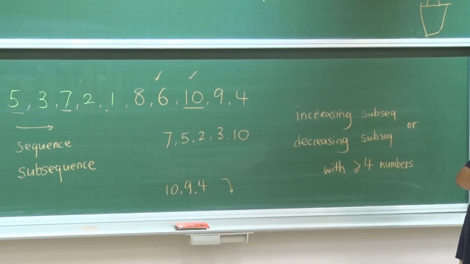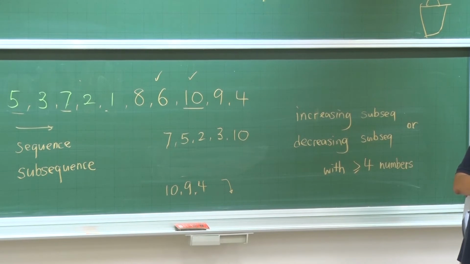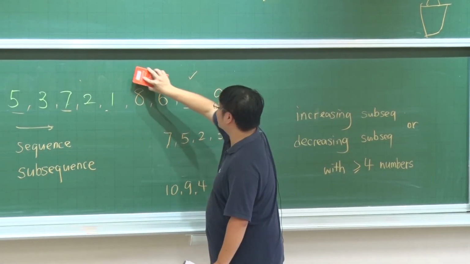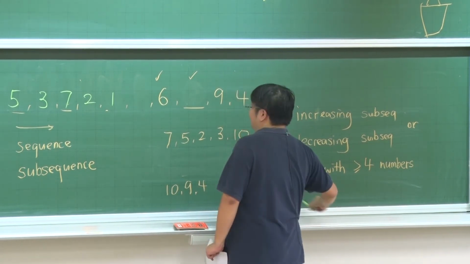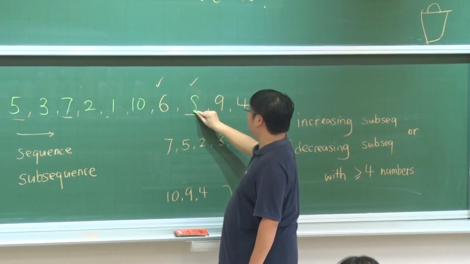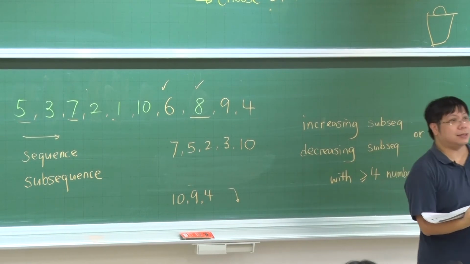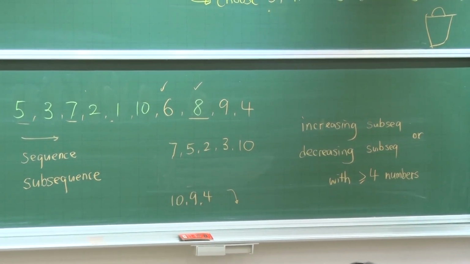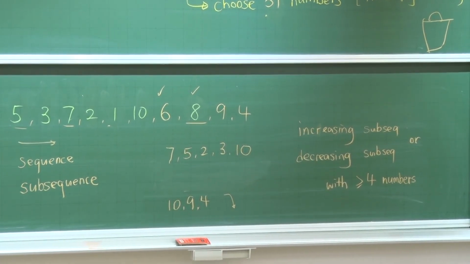Yeah, there is. Okay, I can see one. There is 5, 7, 8, 10, right? So, okay, change it. Change the 10 and 8. So let's make it 10 here and then 8 here. So do we still have an increasing subsequence of length 4? Increasing. 1, 6, 8, 9. Oh, very good. 1, 6, 8, 9.